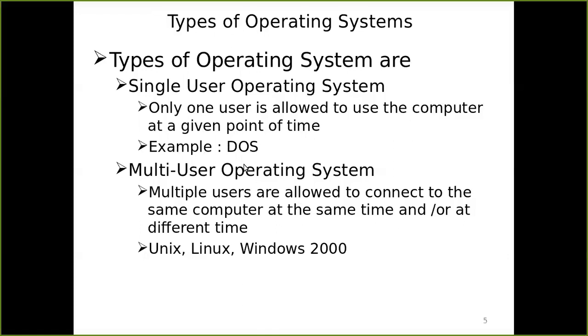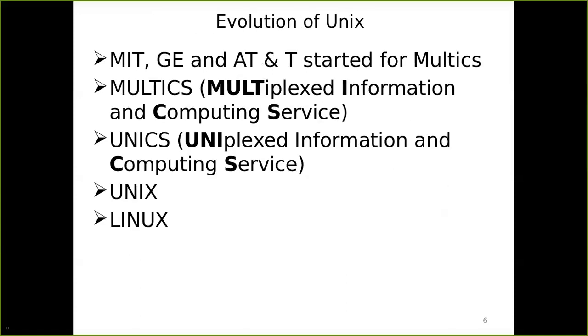All users, more than one user at a point of time, that is called multi-user. So when I log in to my system, at the same time other users, any number of users, can also join. All are sharing the same system, the same processor, the same memory. The operating system has to protect user memories from each other and also the system memory. That is the brief on that.